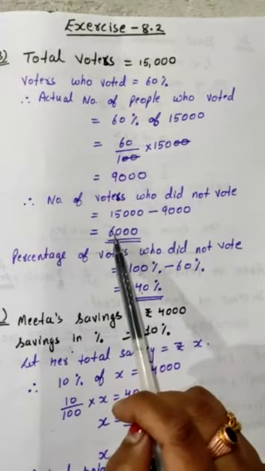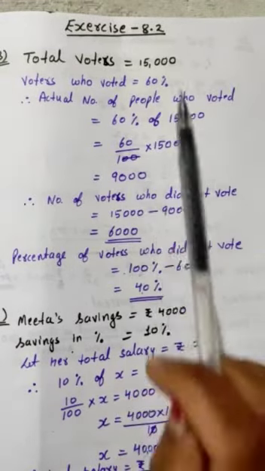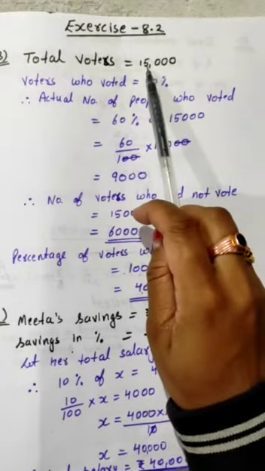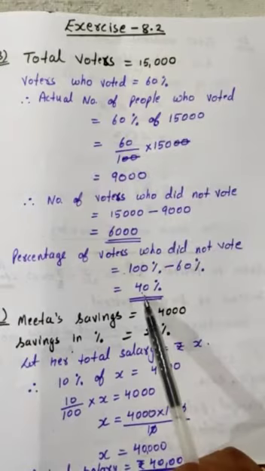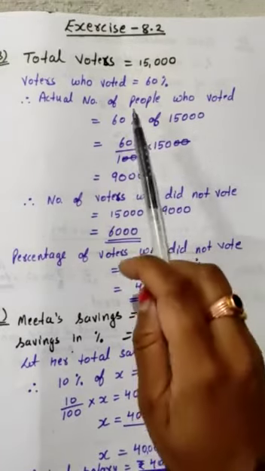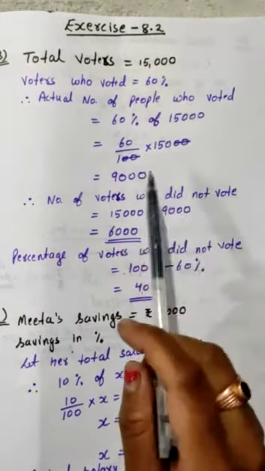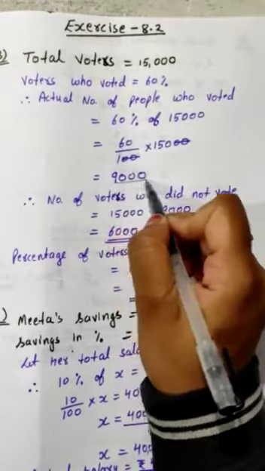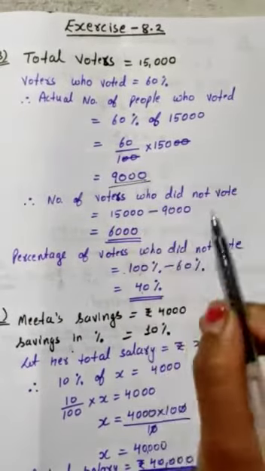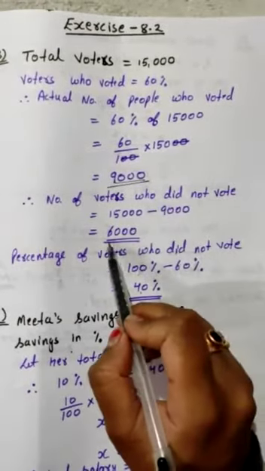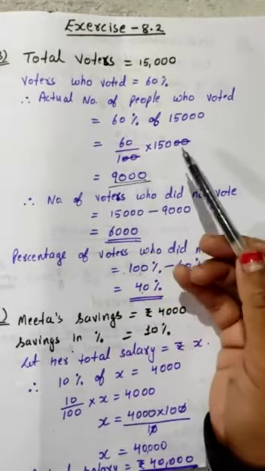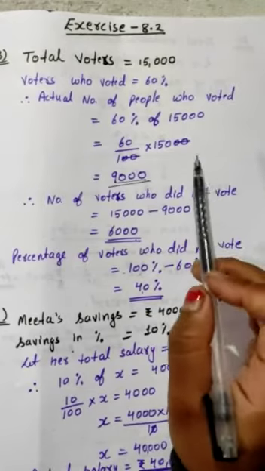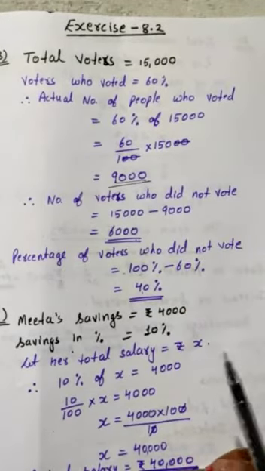So 6,000 people. So total voters you had were 15,000. Out of them, 60% people voted and 40% people did not vote. And the actual number of persons who voted is 9,000 and the actual number of persons who did not vote is 6,000. You can just cross check it: 9 plus 6 will give you 15. So this way we have done the 8th question.